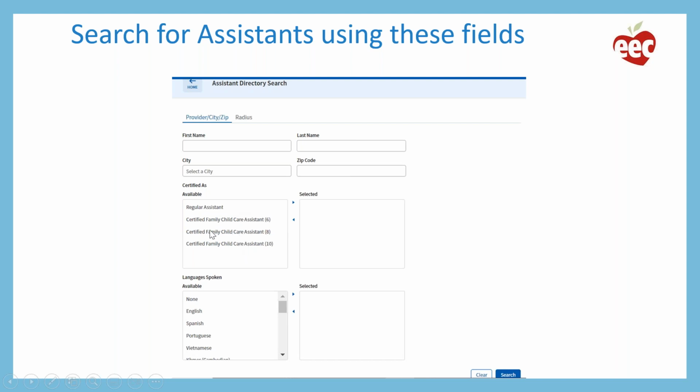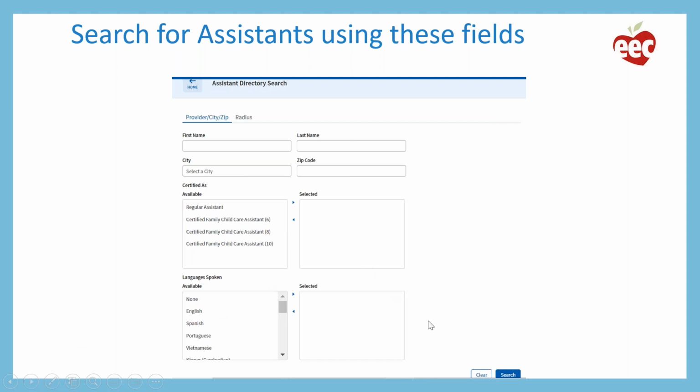To do that, you would click on the value that you need and then click the arrow that would send it over to the selected column. That's how you choose from this type of list. You can also select the languages that you're looking for. If you want someone who speaks Portuguese, for instance, you can select Portuguese and click the right arrow to send it over to the right. All of these fields are available for you to search on, but you don't have to fill them out. If you're just interested in searching for assistants within a certain city, you would only fill out the city field. You don't have to fill out everything else.